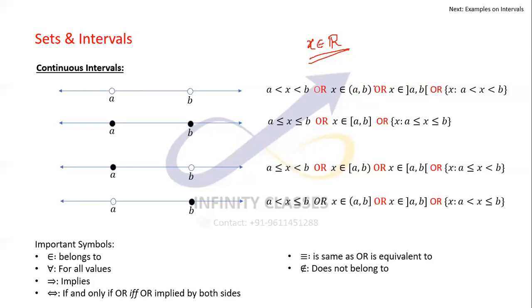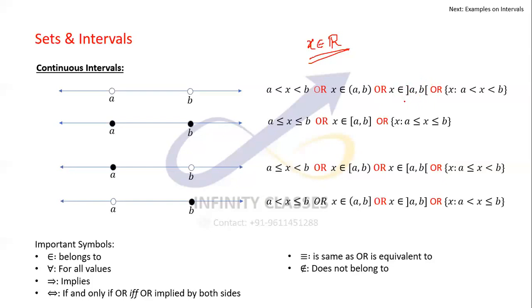Sometimes some books don't use these curly brackets, they use square brackets, but in the reverse direction. So this is the open round bracket, and this is the closed round bracket. This is another way of representing things, and you should be aware of it. That's why I have included it here, so that you don't get confused when you see these kinds of symbols.